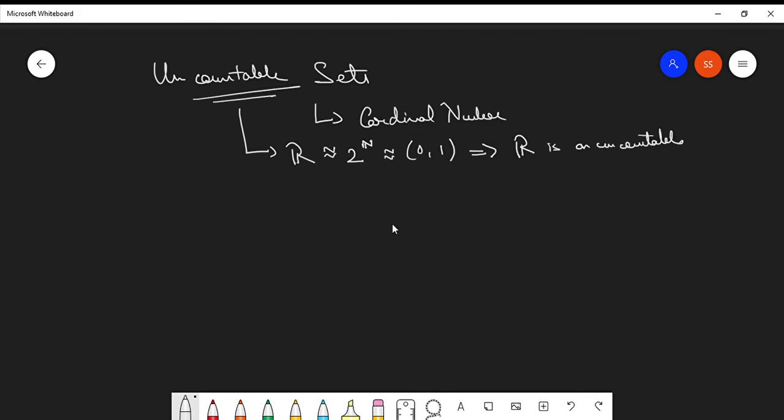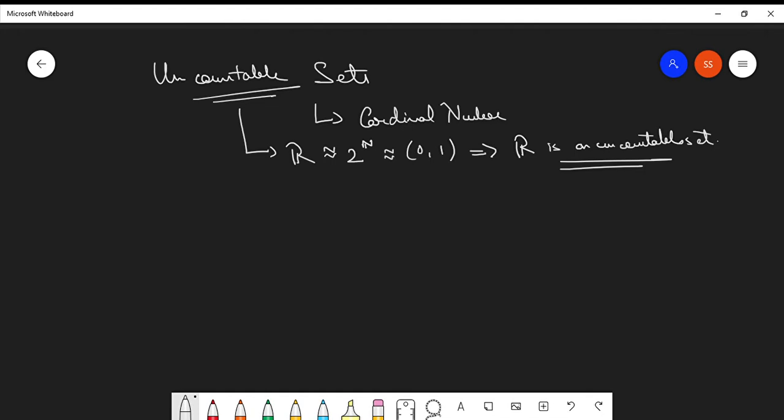What does uncountability mean? There exists no bijection from N to R, or R to N, basically R to N or some subset of N. So in this lecture we are going to start with the real number system.